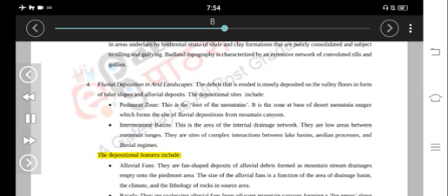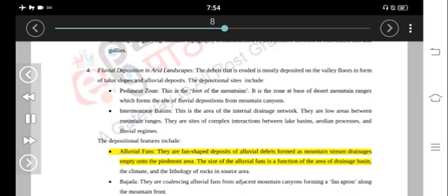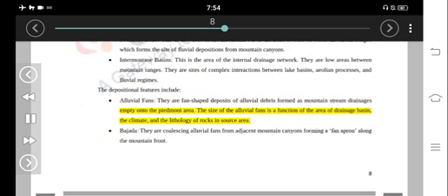The depositional features include alluvial fans. They are fan-shaped deposits of alluvial debris formed as mountain stream drainages empty onto the piedmont area. The size of the alluvial fans is a function of the area of the drainage basin, the climate, and the lithology of rocks in the source area. Bajada. They are coalescing alluvial fans from adjacent mountain canyons forming a fan apron along the mountain front.